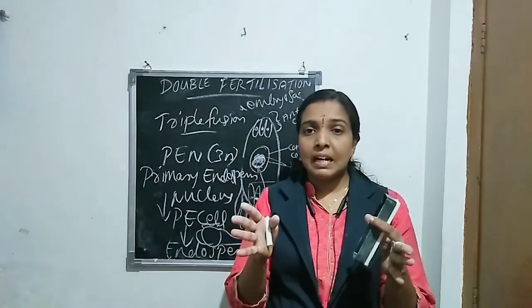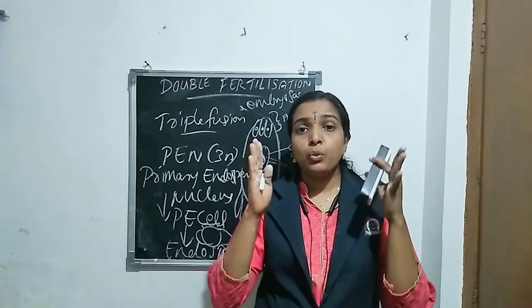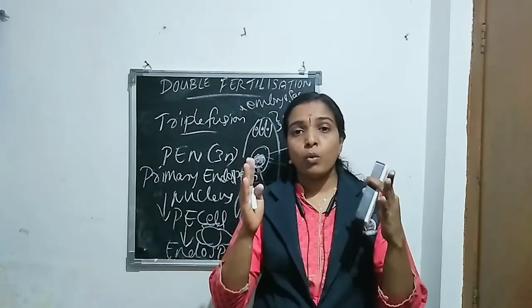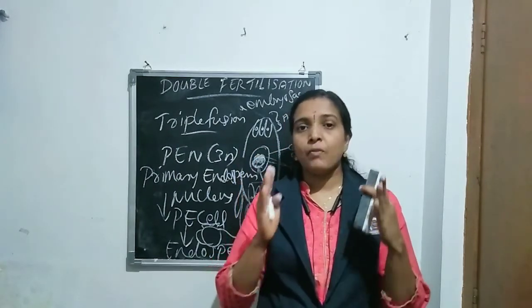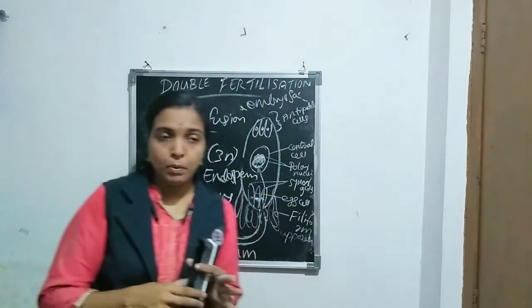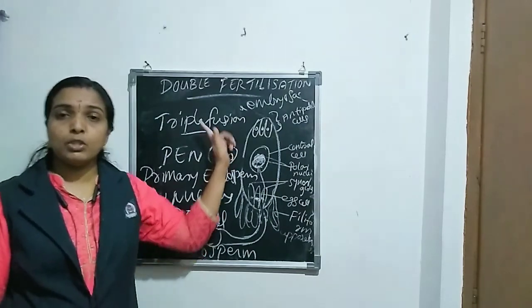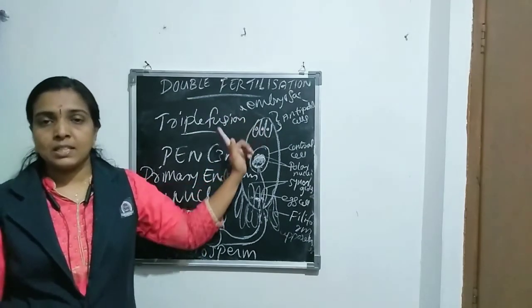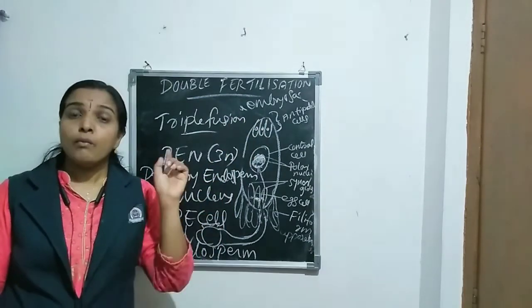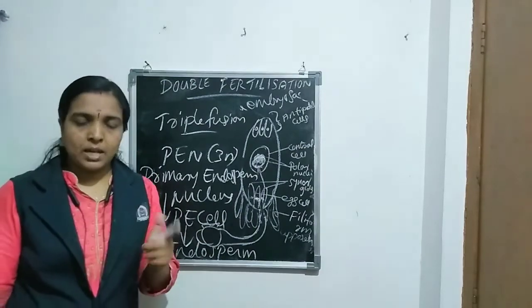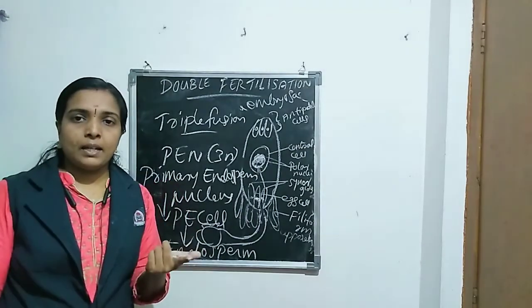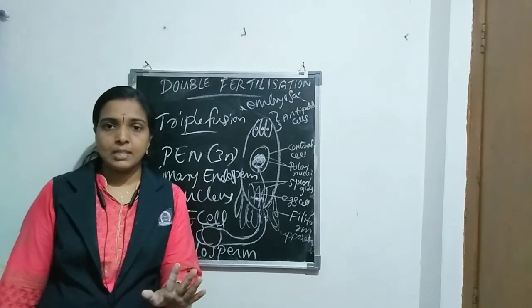So double fertilization is a unique event found in flowering plants. Flowering plants are also known as angiosperms. Not all plants, only angiosperms have this phenomenon. Which one? Double fertilization. This is a unique event found in angiosperms. Angiosperms are the flowering plants. Clear? What is double fertilization?